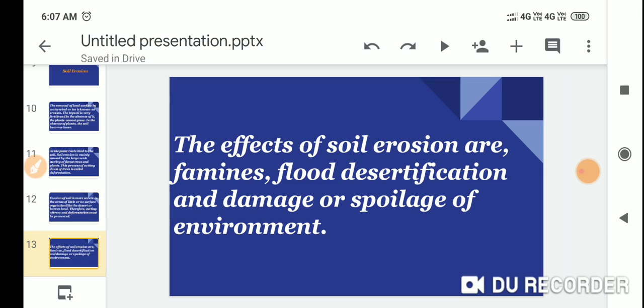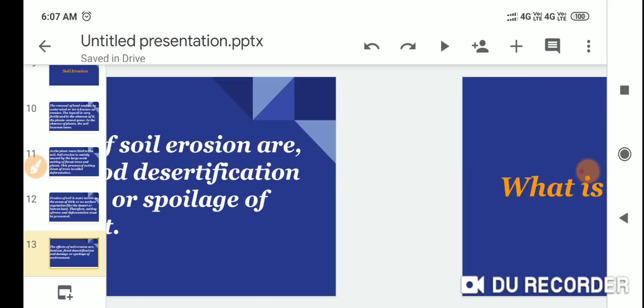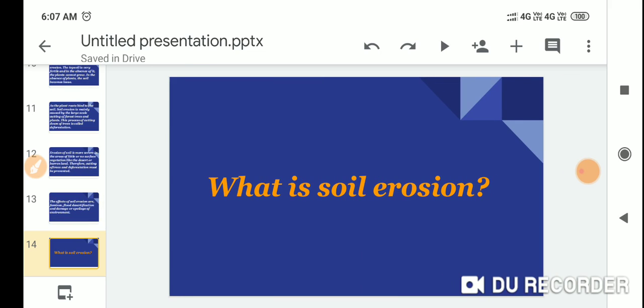The effects of soil erosion are famine, flood, deforestation, desertification, and damage or spoiling of the environment. What is soil erosion?